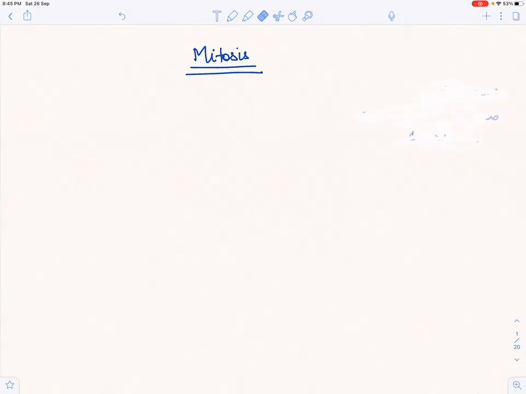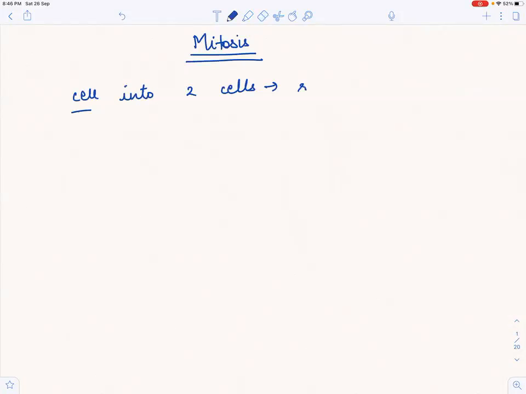So as I said, today we are going to study mitosis. And what is mitosis? If I just ask you, no definition, what is happening in mitosis? Can you just say what is mitosis? So basically, mitosis is what? There's a cell and you're dividing that cell into 2 cells, right? Basically, when you're saying cell into 2 cells, you're replicating. And what is this used for? If it's replicating, it's used for cell growth, right?